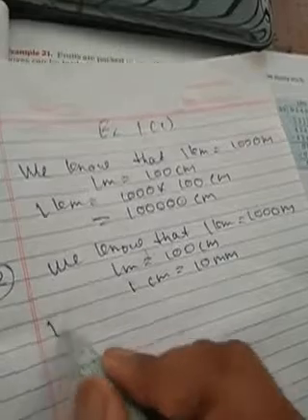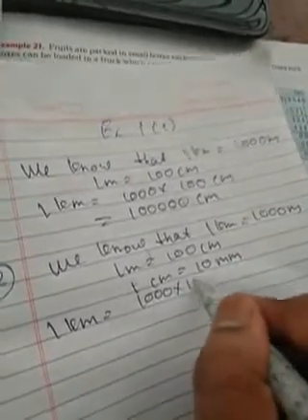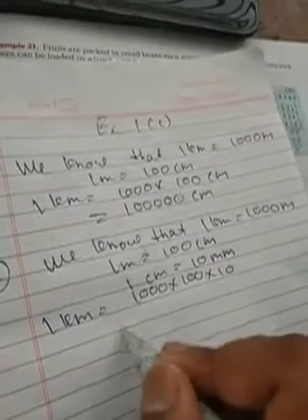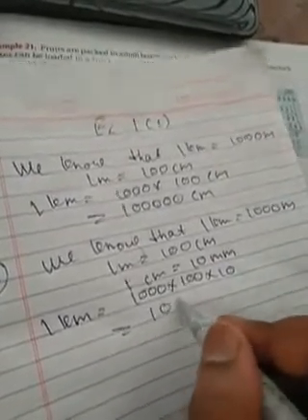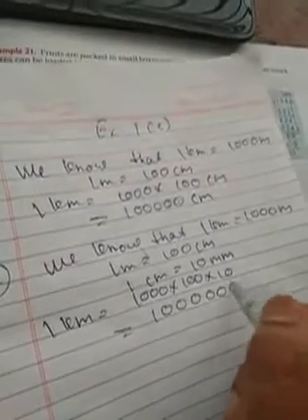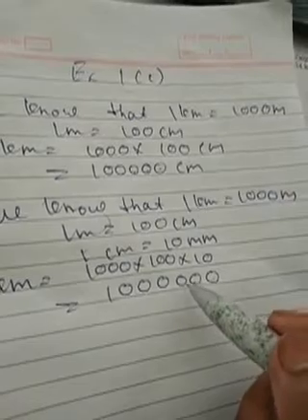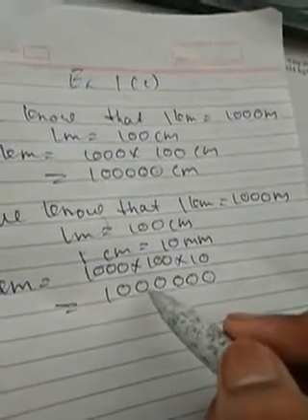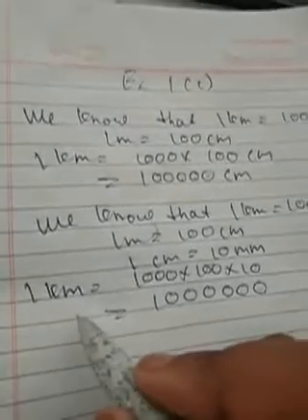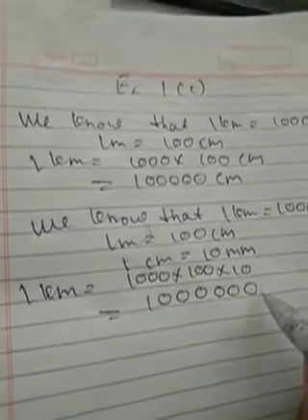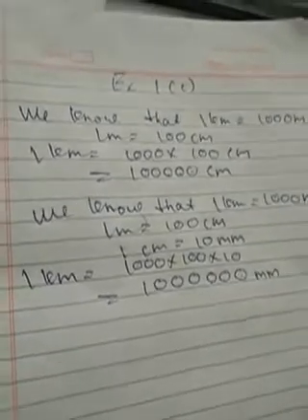So 1 kilometer is equal to 1000 into 100 into 10. How many zeros? 1 2 3 4 5 6 zeros. Ones, tens, 100, 1000, 10,000, lakh, 10 lakh. It means there is 10 lakh mm in 1 kilometer.